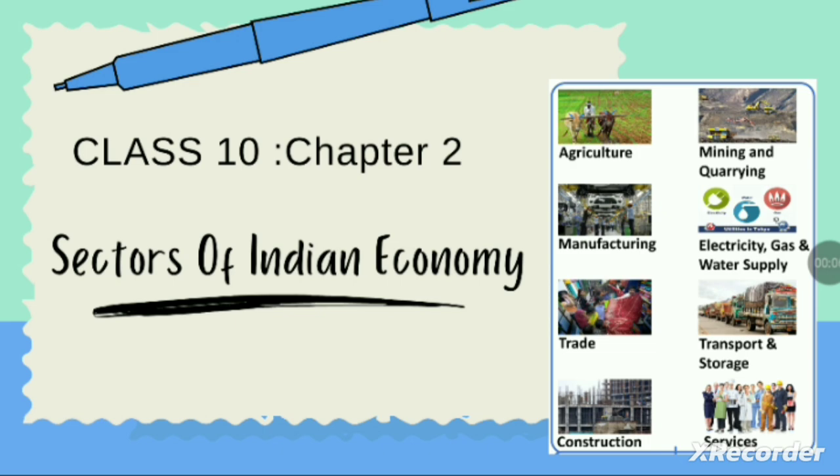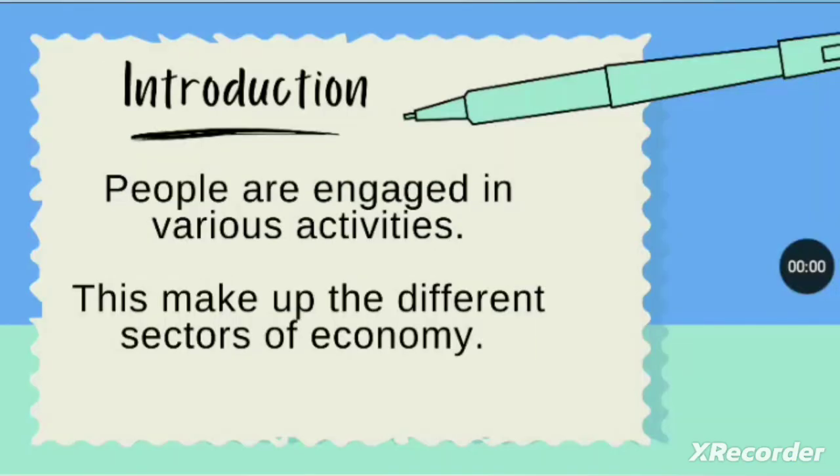In all states and countries, a basic sector of economy exists which results in the progress of that particular area or region. As we have also learned in previous classes, the activities are performed in various forms and these activities make up different sectors of economy in different regions. The basic sectors of Indian economy are primary sector, secondary sector and tertiary sector. Let's understand each sector one by one.